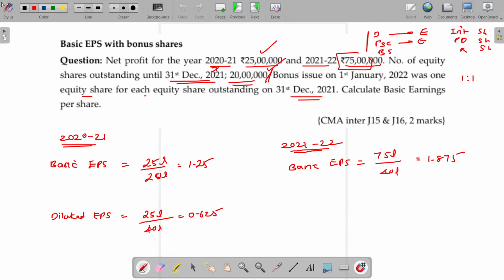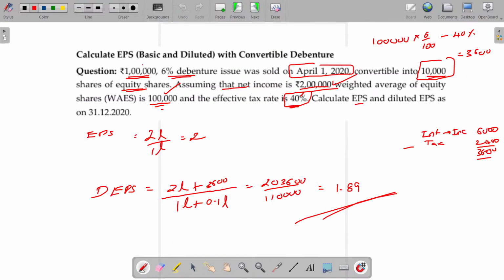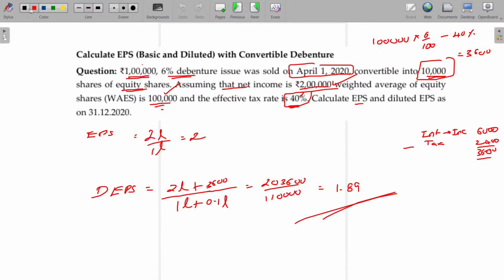See, here the 40 lakhs is nothing but 20 lakhs plus the 1:1 bonus share, another 20 lakhs added. So that's how the 40 lakhs is coming. In this illustration, I thought the debenture was issued on day 1 of the year, but on which date was it converted?